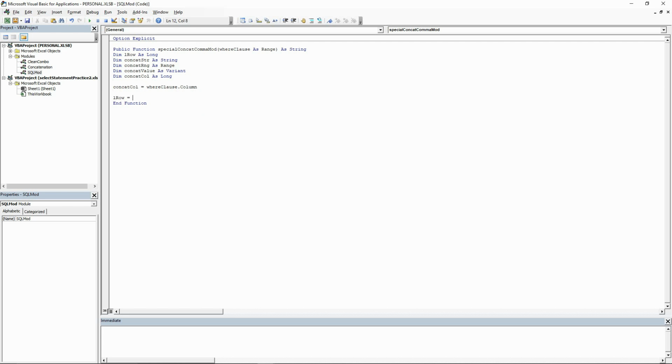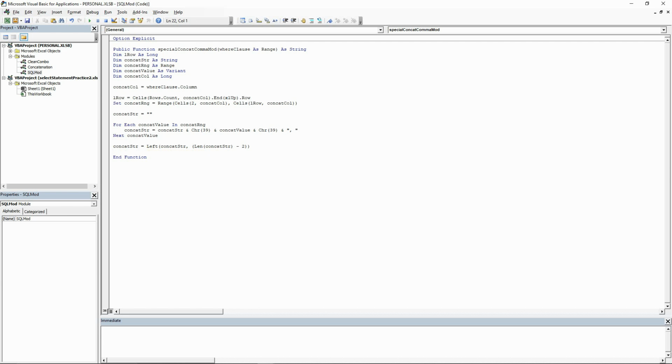We will use the usual method for finding the last row. We will set the concat range to start from the second row of our concat column to the last row. And we will initialize our concat string to an empty string. For the items in our where clause, we will use a for each loop to add them onto our string. We will put them in single quotes and separate them with a comma.